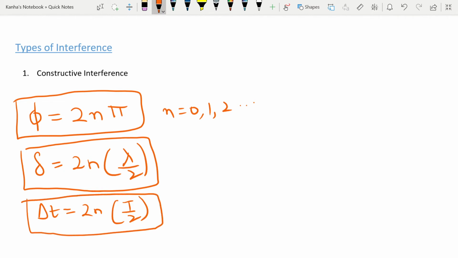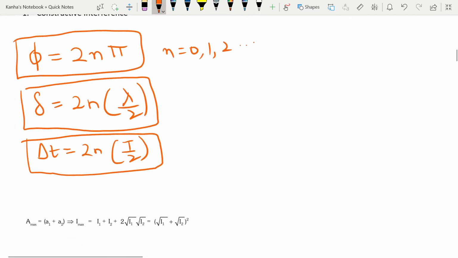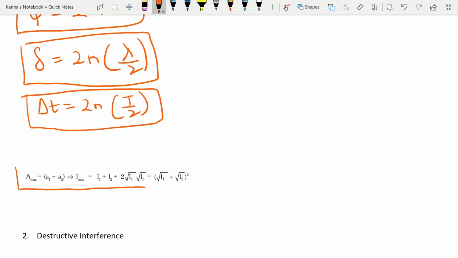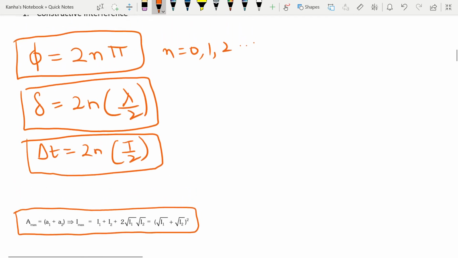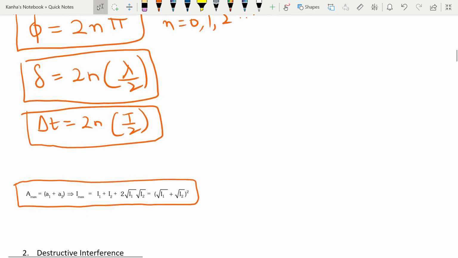In these conditions, what do you get? You get that the amplitude is maximum, equal to a1 plus a2, and the maximum intensity is I1 plus I2 plus 2 root I1 I2 into cos phi. But this time, because phi is an even multiple of pi, I get this to be equal to the whole square of root I1 plus root I2. This should be remembered because sometimes they directly ask you about the maximum intensity.